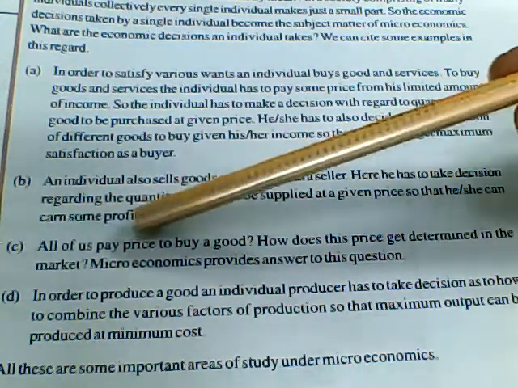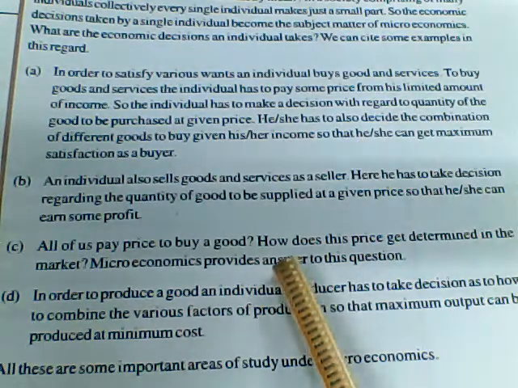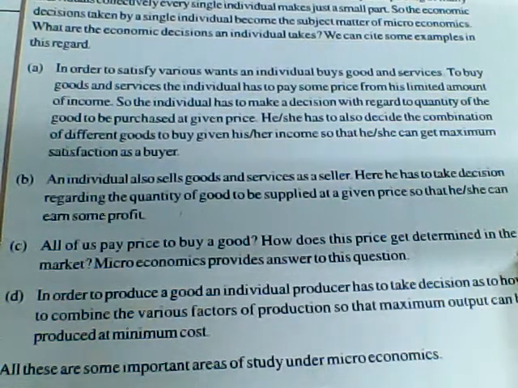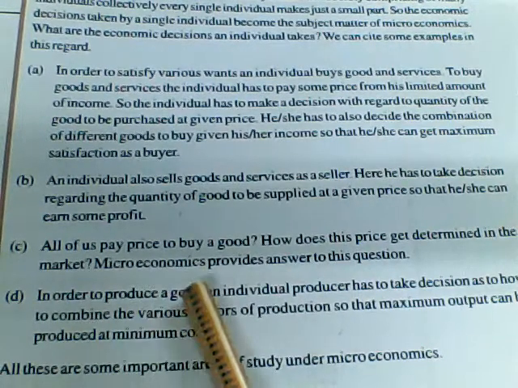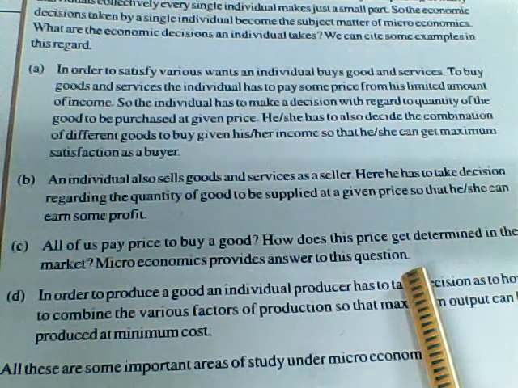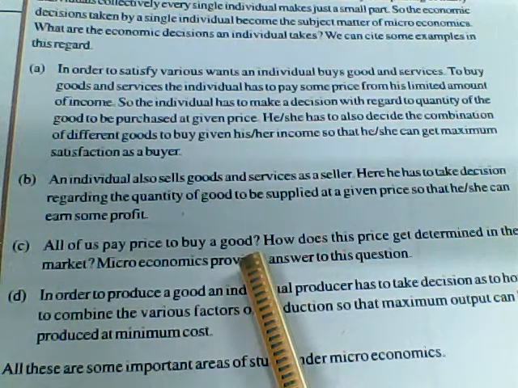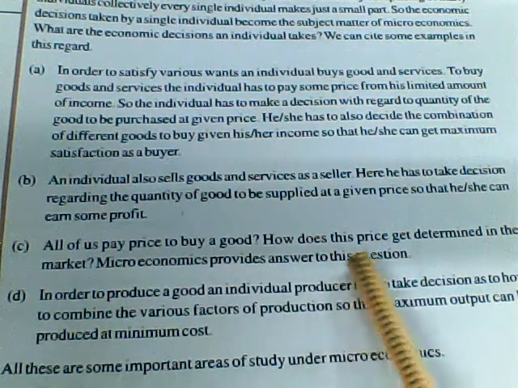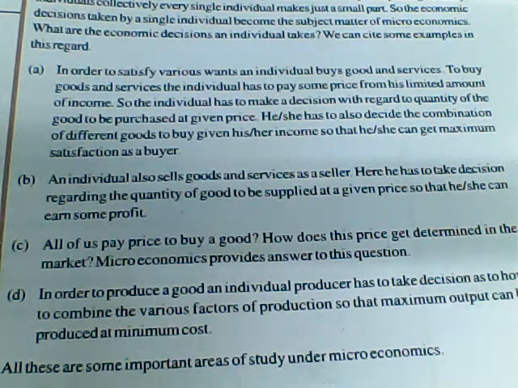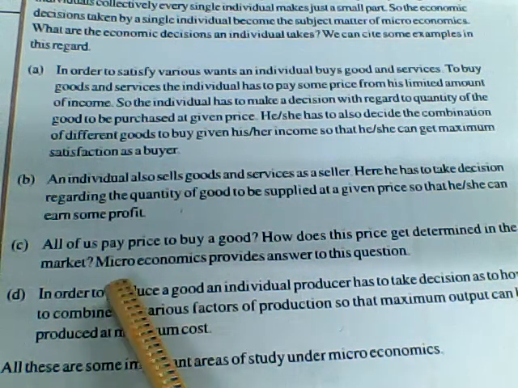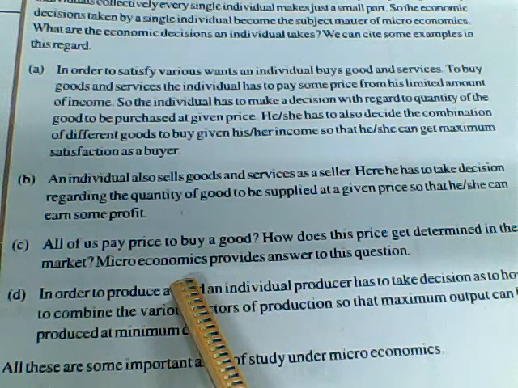All of us pay a price to buy a good. How does the price get determined in the market? Microeconomics provides the answer to this question. So what they are saying is, we all pay a price to buy goods. How does the price get determined? So how can you decide for what quantity, what amount has to be paid by the individual to purchase that good? So the answer is, microeconomics gives a proper answer to these kinds of questions which arise in our mind.